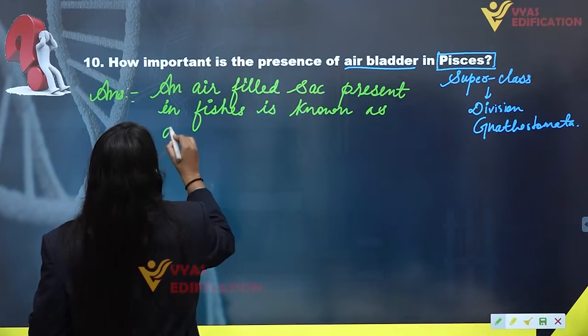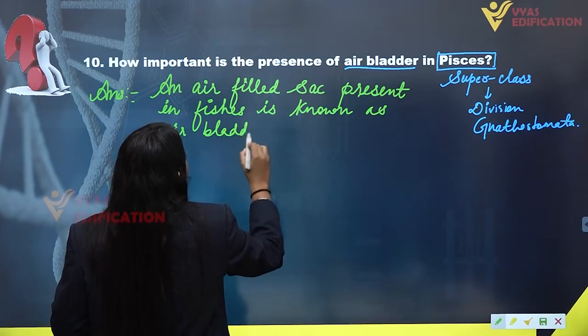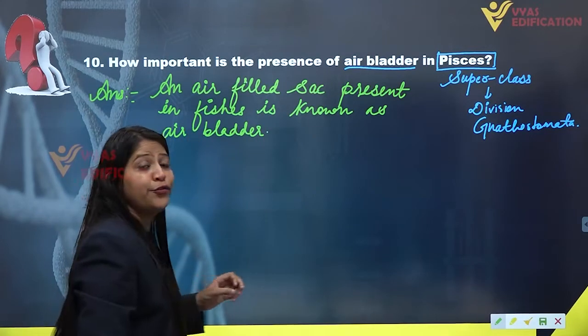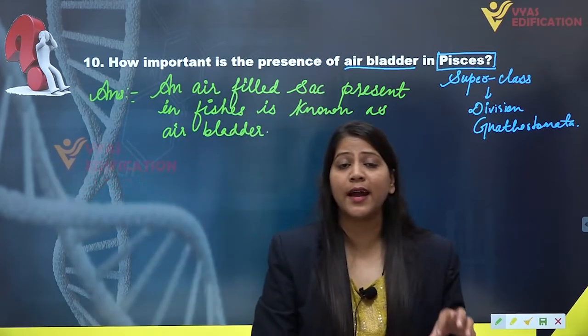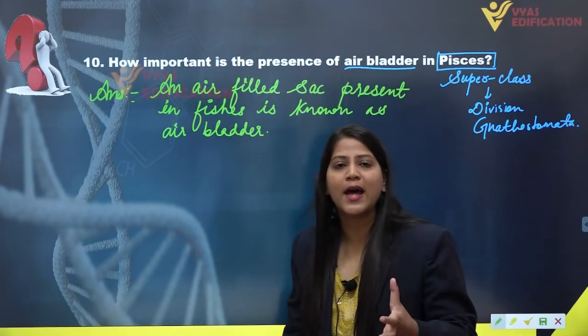First of all, the definition of air bladder is provided now. What is air bladder? It is an air-filled sac present inside the body of some fishes, which is known as air bladder.